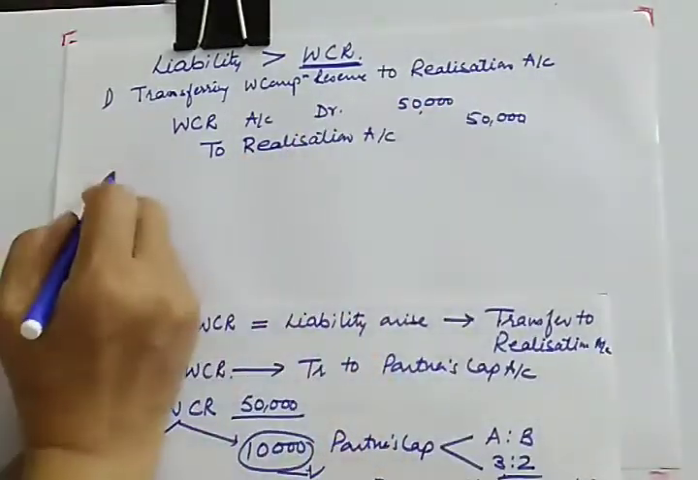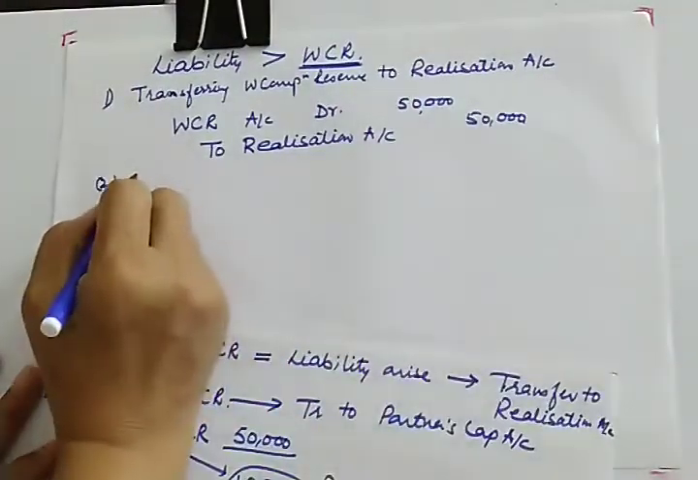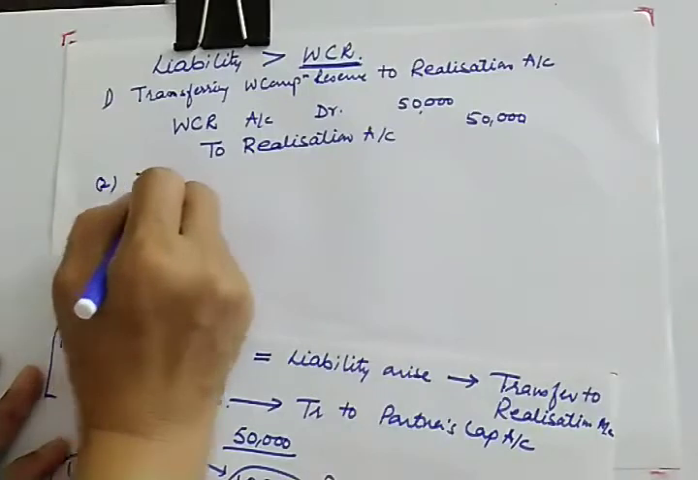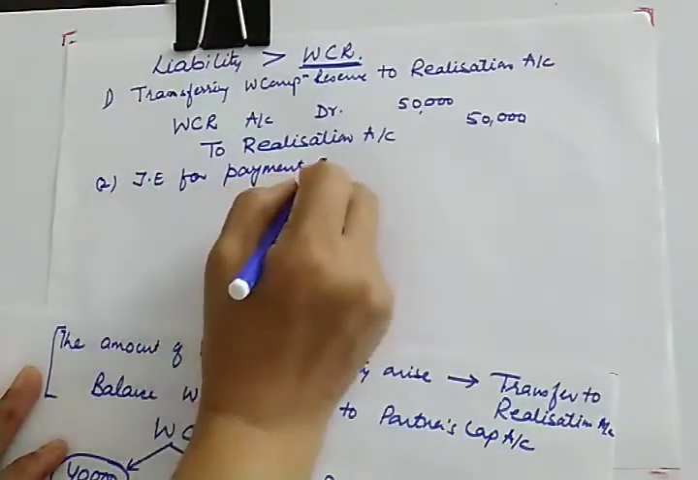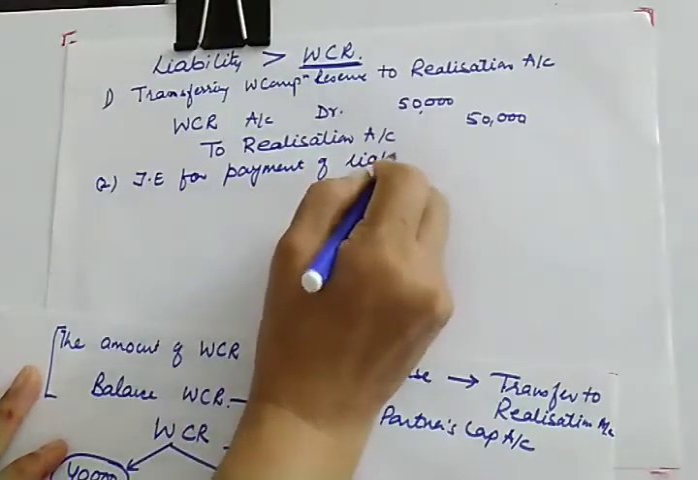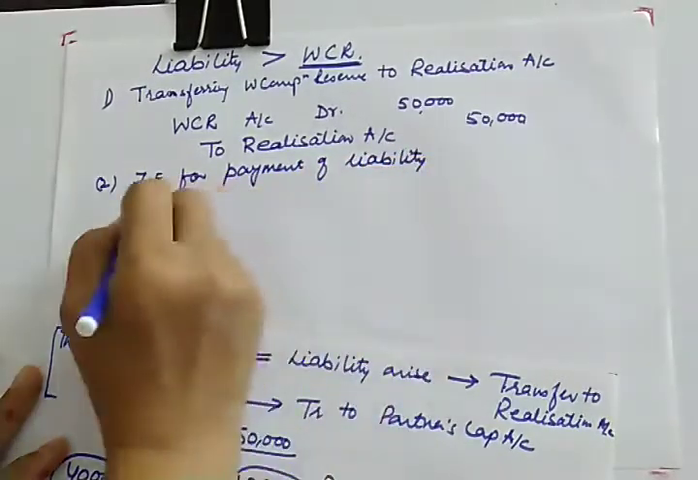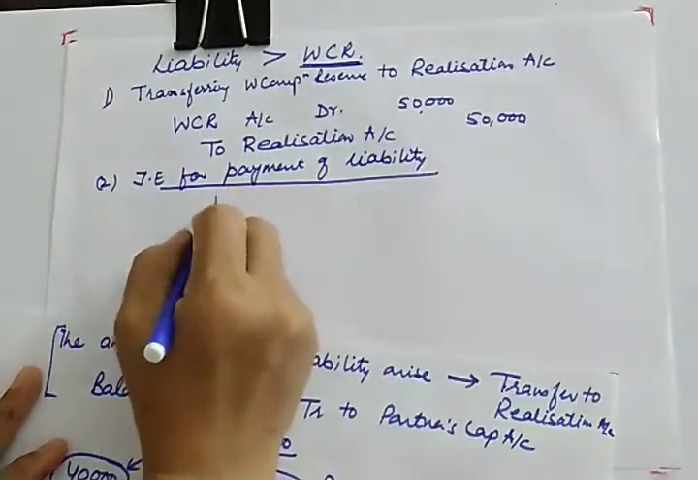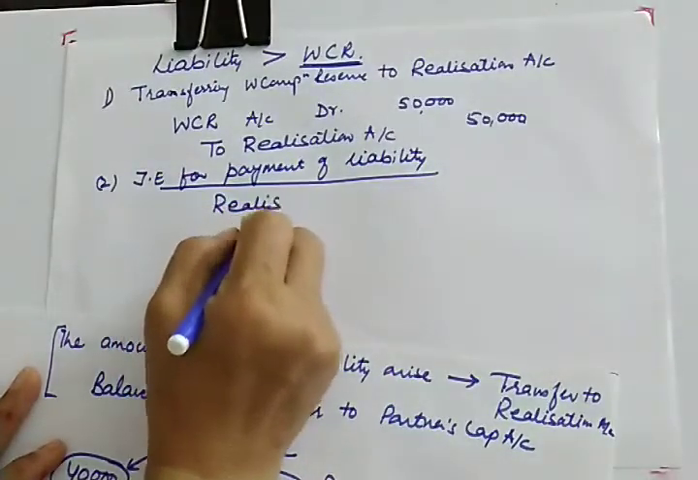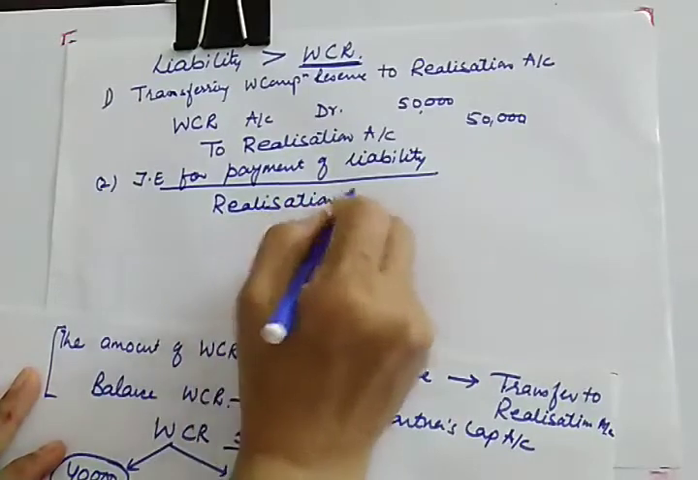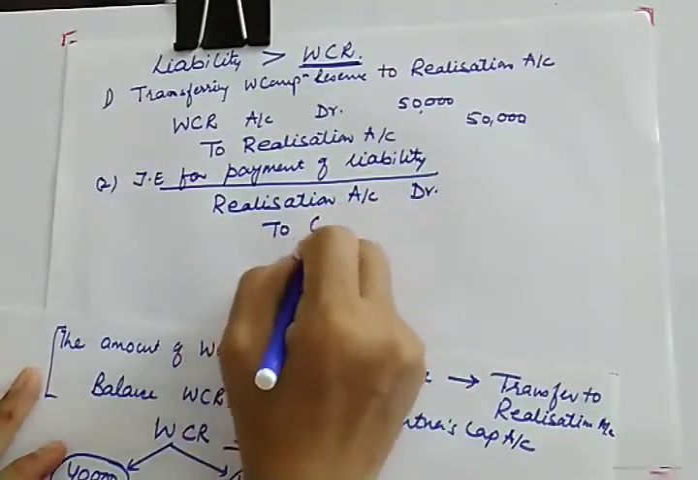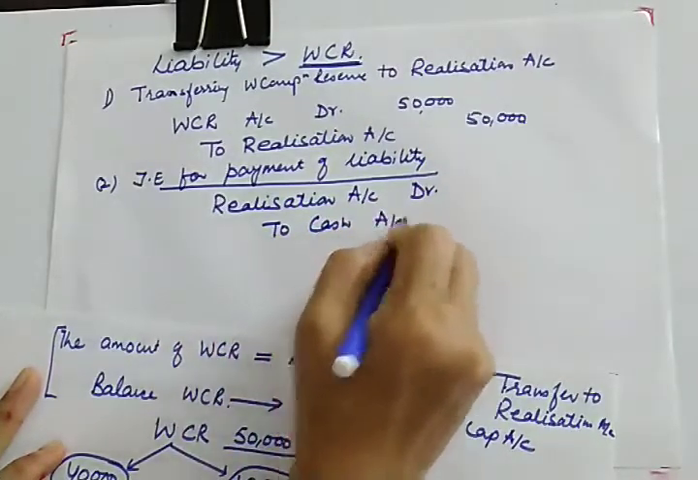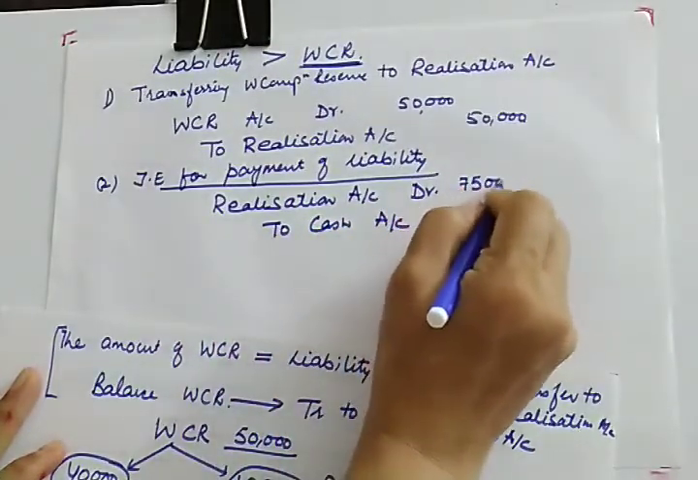And after transferring, second entry, we did second entry here also, you have to give journal entry for payment of liability. Payment of liability or claim. So what is the journal entry for payment of liability or claim? This will be realization account debit to cash or bank account with 75,000.